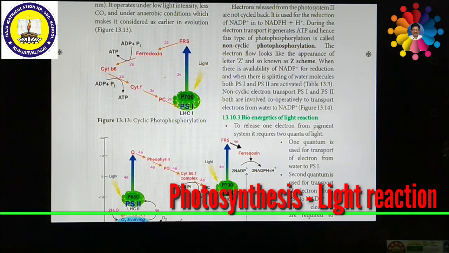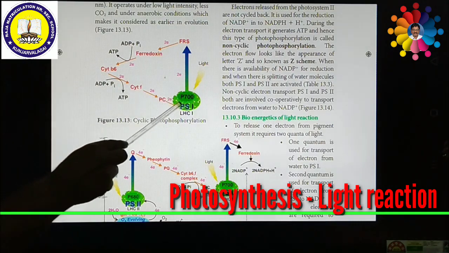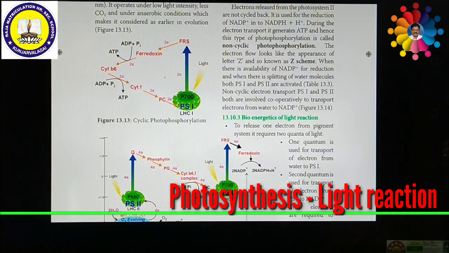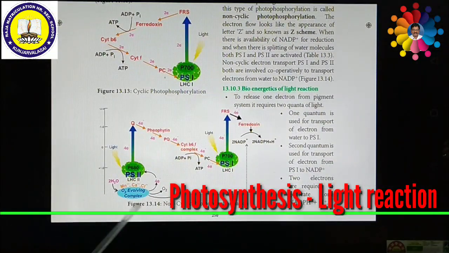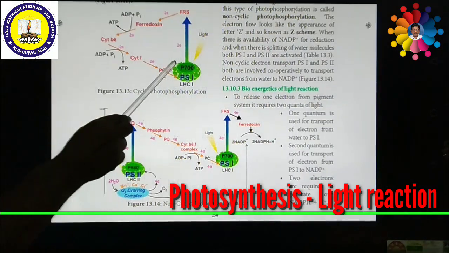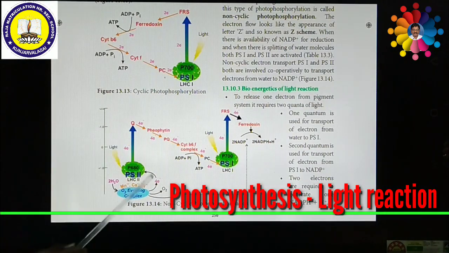Photolysis of water does not occur in cyclic phosphorylation, but on the other hand, in non-cyclic photophosphorylation the photolysis of water takes place. Here there is no photolysis of water, but here photolysis of water takes place and oxygen is released. So this is the main difference between non-cyclic and cyclic photophosphorylation.